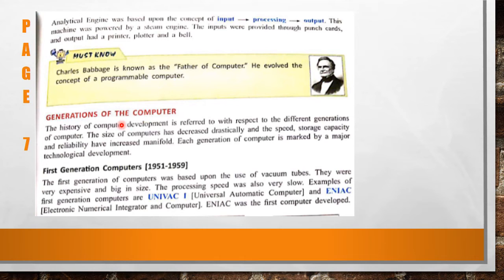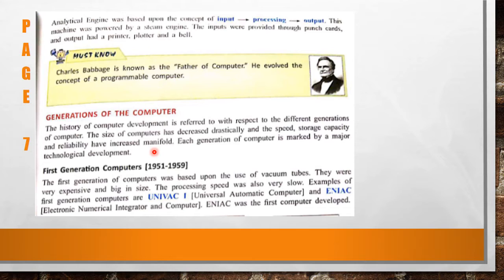Let's know about the generation of computer. There are 4 to 5 generations of computer. The history of computer development is referred to with respect to the different generations of computer. The size of computer has decreased drastically, and speed, storage capacity, and reliability have increased manifold. Each generation of computer is marked by a major technological development.